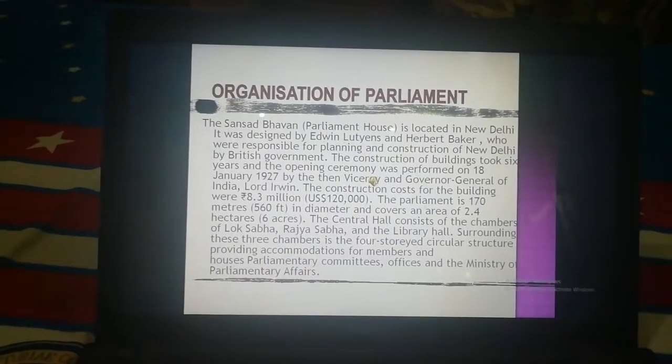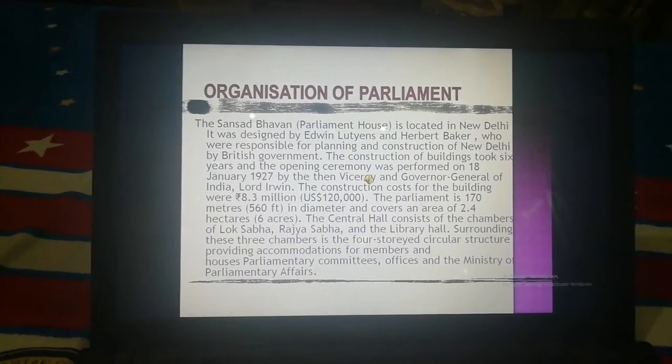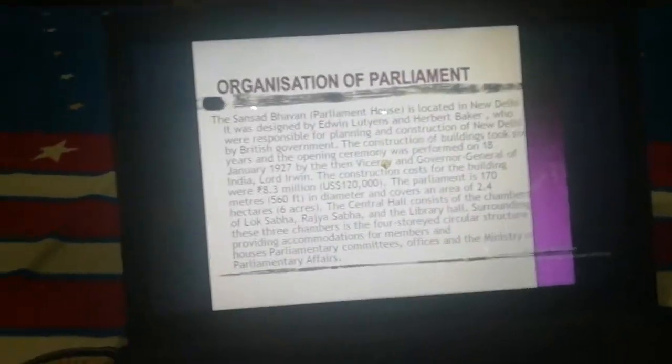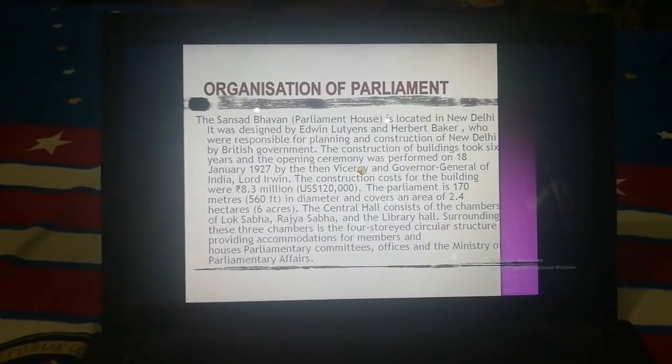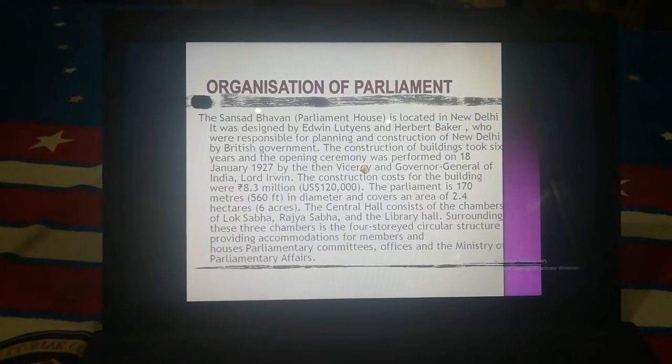Organization of a parliament, composition of a parliament, and the powers and the functions of the members of parliament. So, organization of a parliament. The Sansad Bhavan is located in New Delhi.